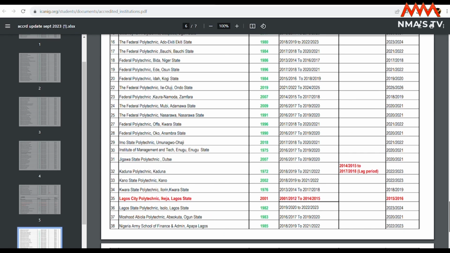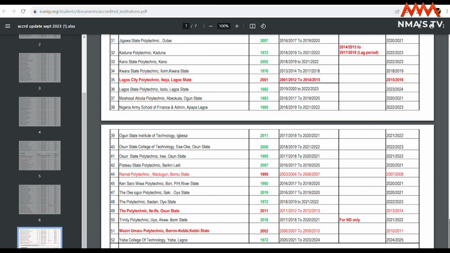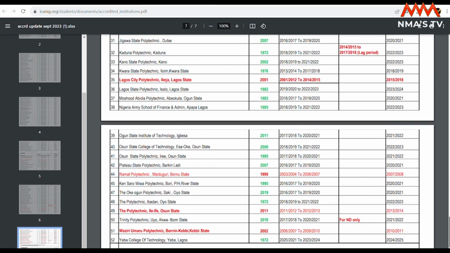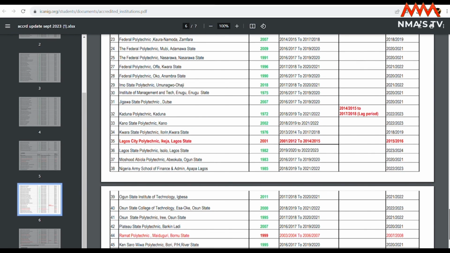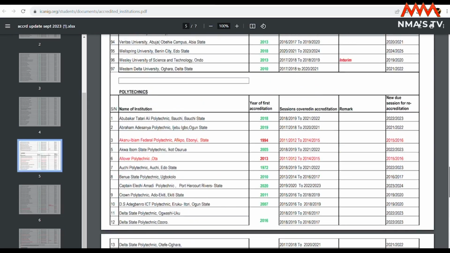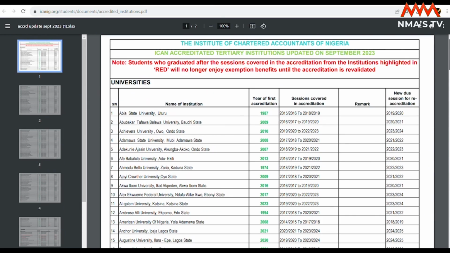For MCA-TI institutions, you'll be needing this information on item E on the ICAN exemption list as we go further. And for the ICAN accredited institutions, you'll be needing this information for item H on the ICAN exemption list as we go further. You would also have access to see the fees and other information.